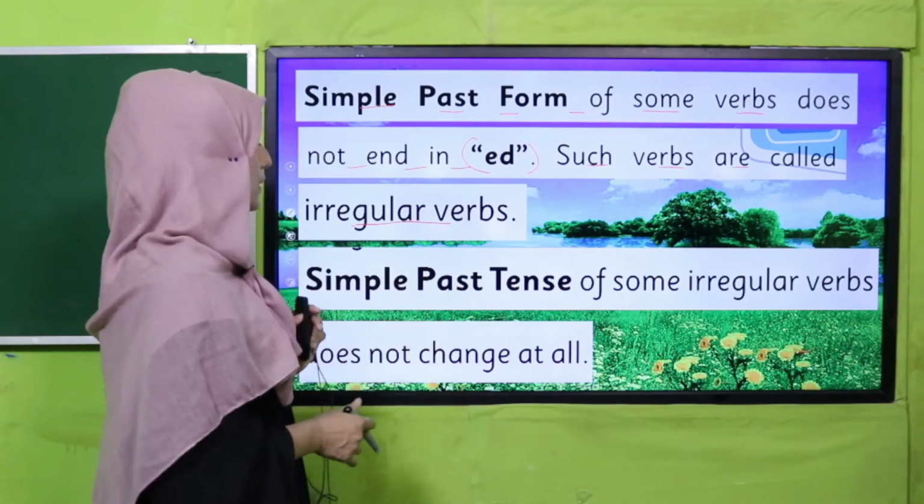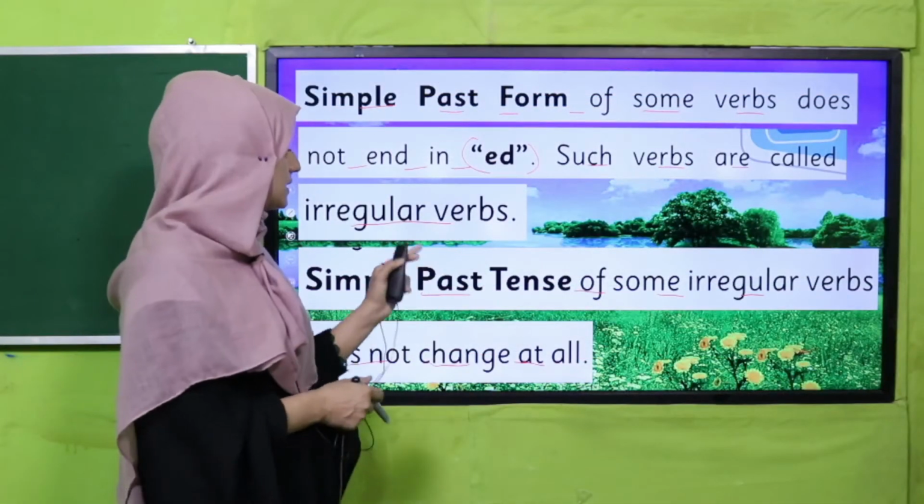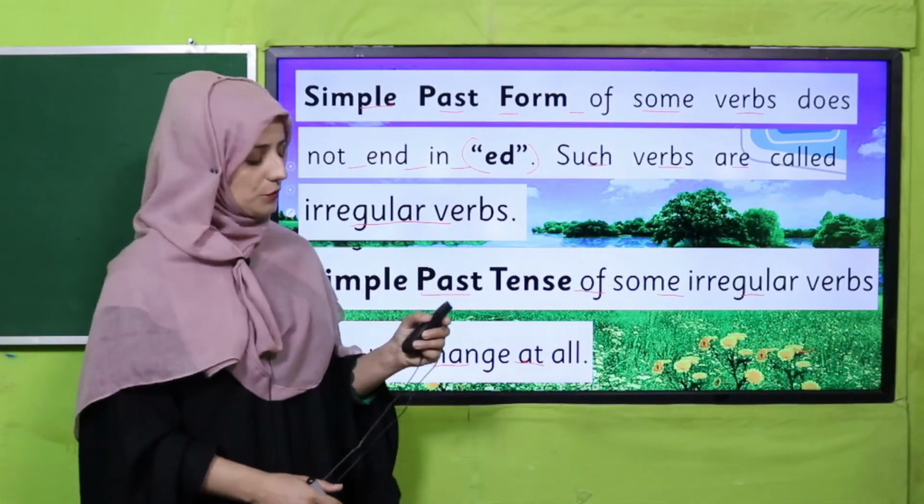Okay. So the simple past tense of some irregular verbs does not change at all. These are also called irregular verbs.